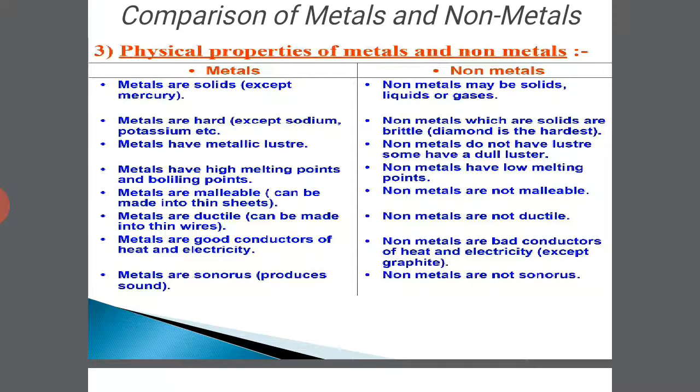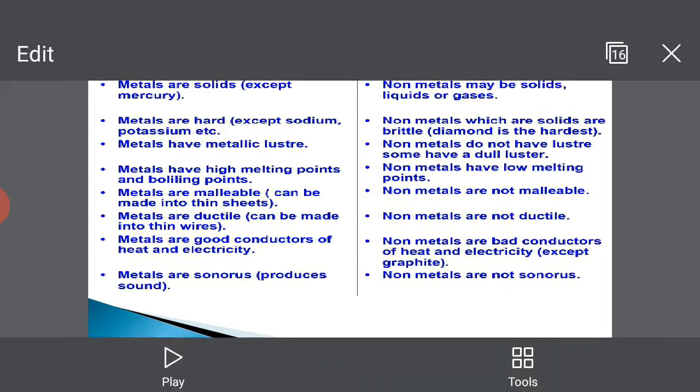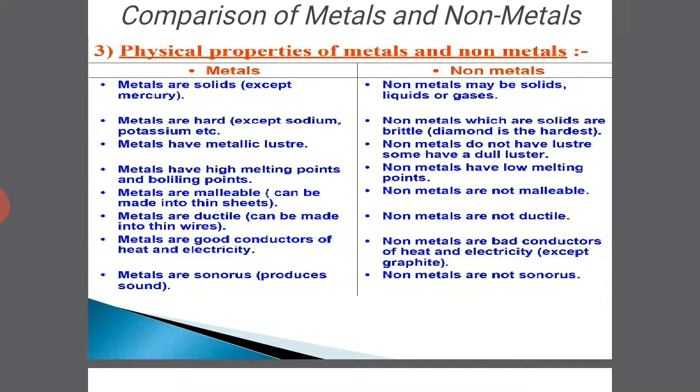Metals have high melting point. In comparison to that, non-metals have very low melting point. Metals are malleable, we all know. Non-metals are not malleable.